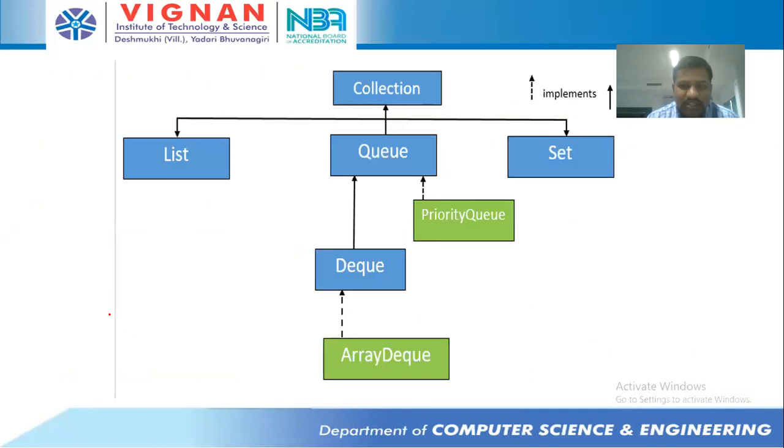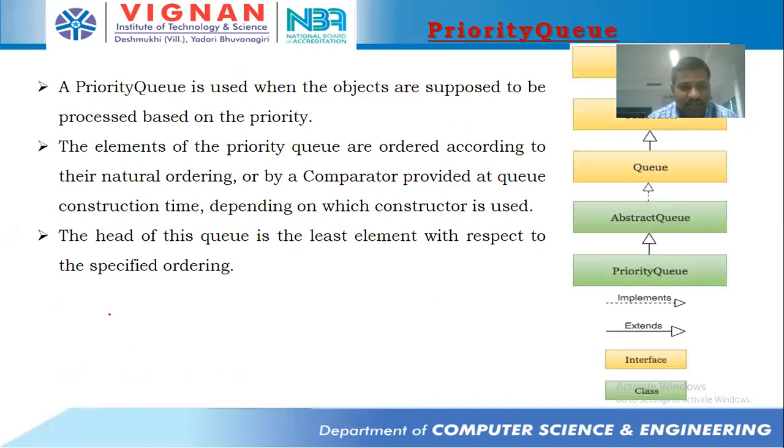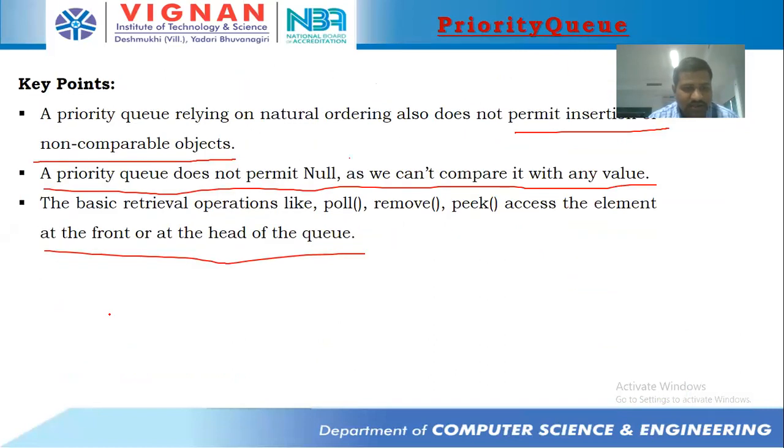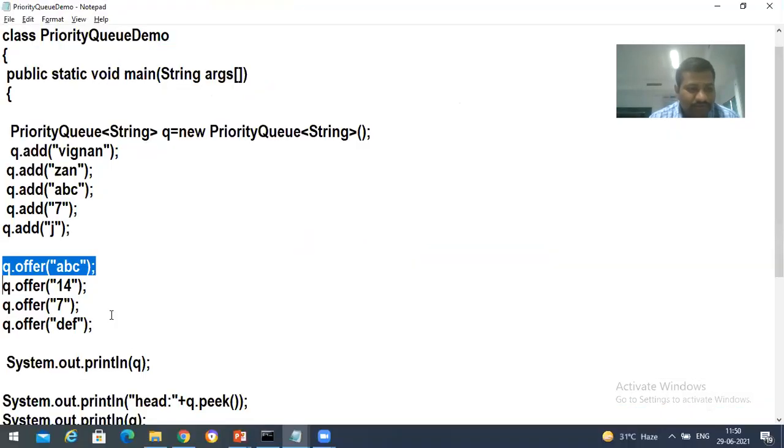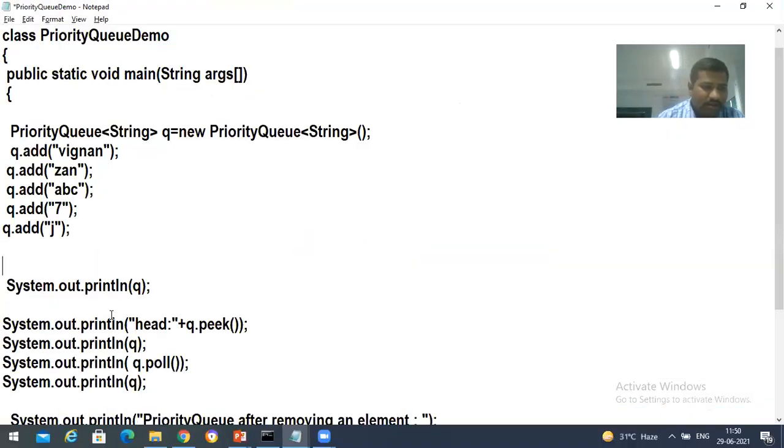Okay, there is some problem in this priority queue because we already saw the possible options. Okay, fine. Take this program, all of you.